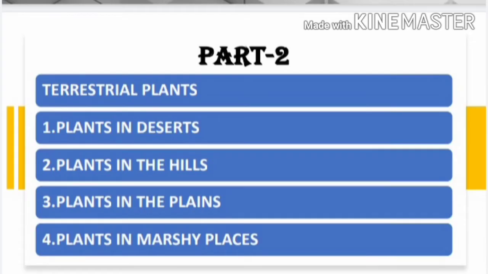In Part 2, we had studied about terrestrial plants. What are terrestrial plants? The plants that grow on land are called terrestrial plants, and depending on the condition in which they grow, there are different kinds of terrestrial plants. They are plants in deserts, plants in the hills, plants in the plains, and plants in the marshy places.